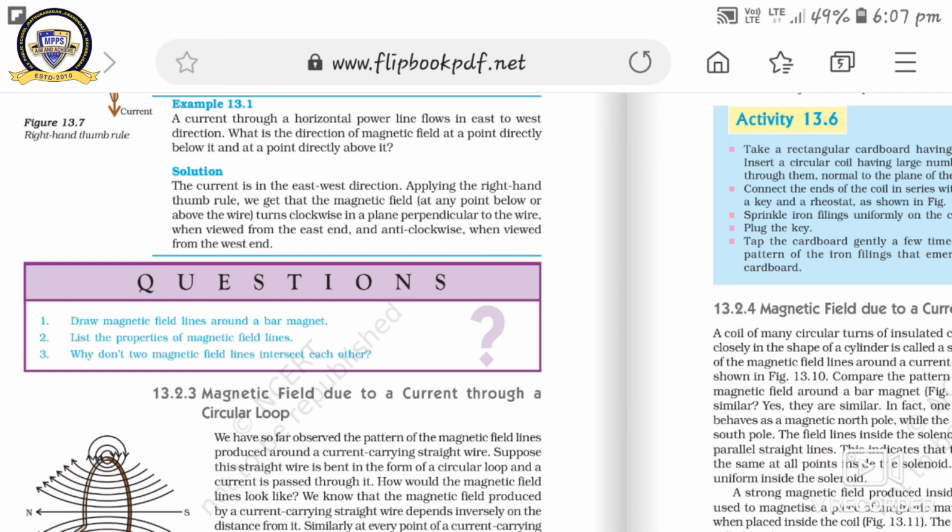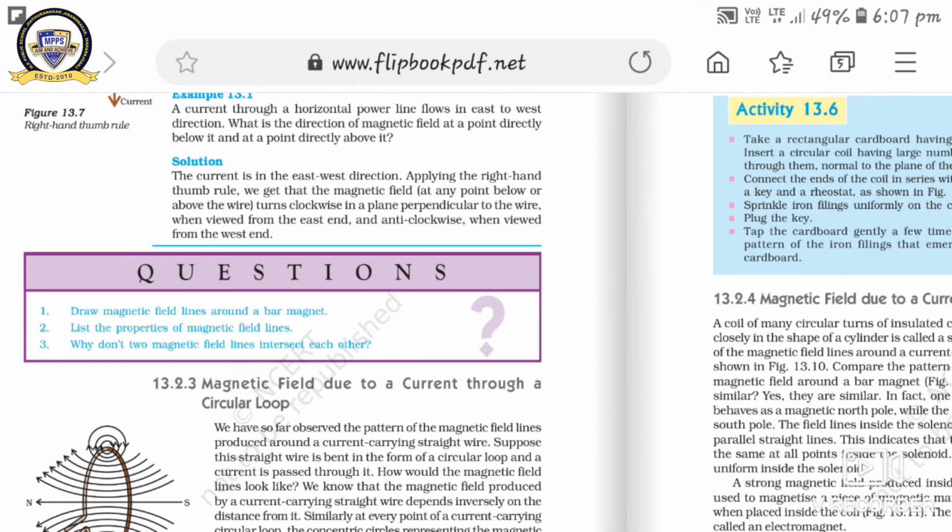One more thing, magnetic field lines are imaginary lines. If you draw the tangent at any point of the magnetic field line, we get the direction of the magnetic field. So you can write two more properties with the help of the exercise given in the book.